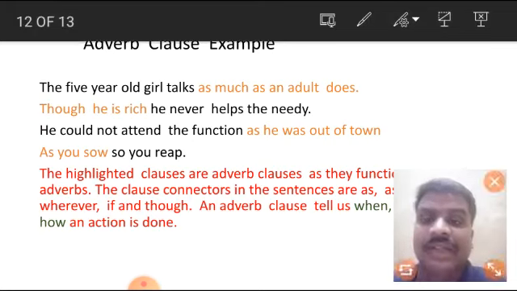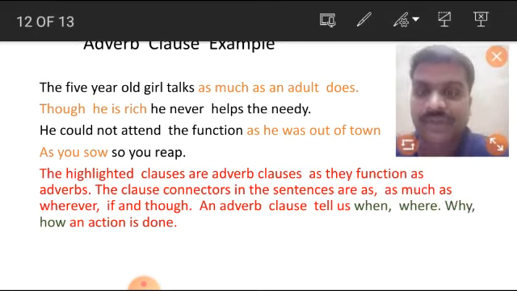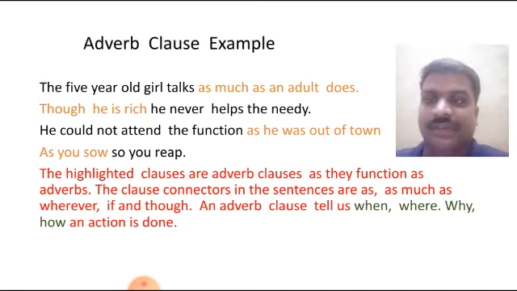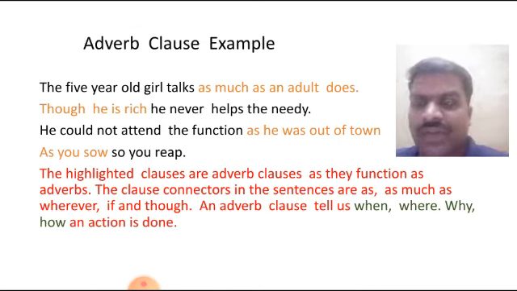Here I have given examples of adverb clause. Look at this and try to understand the meaning. A five years old girl talks as much as an adult does. Though he is rich, he never helps the needy.